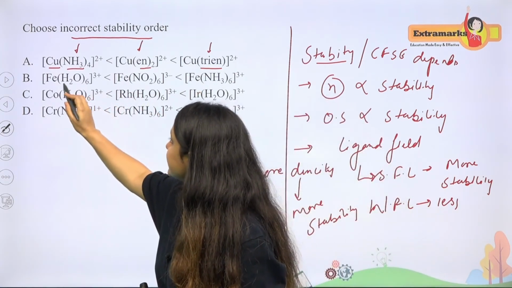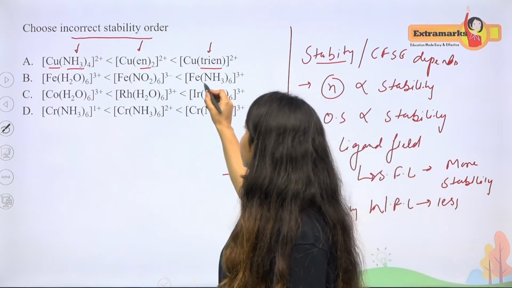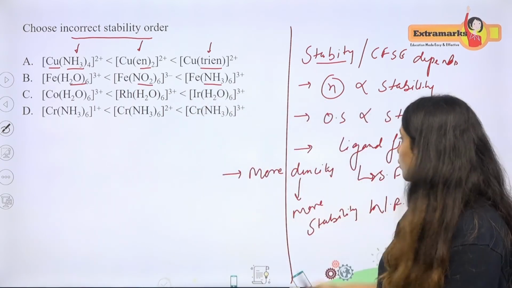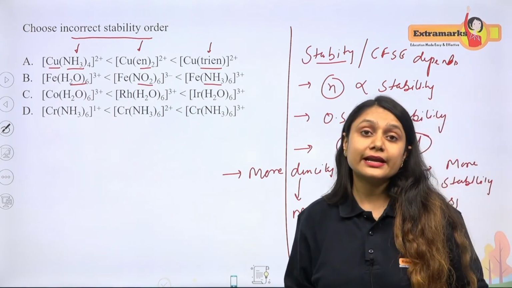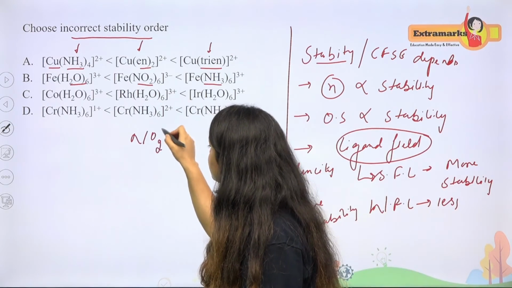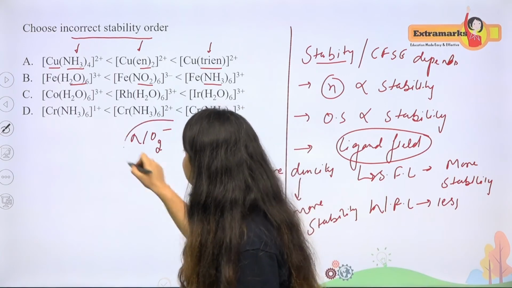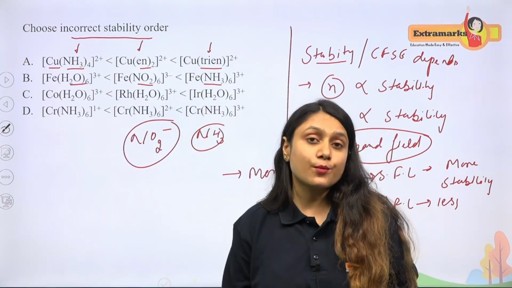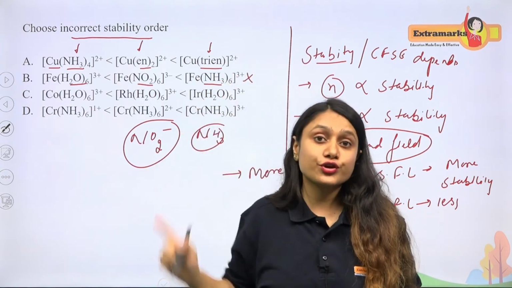Another is, as you can see, all the complexes are of iron, but the ligand is different here. So here ammonia, then NO2, then H2O. Just now I told you guys, ligand field, they depend. The stronger the ligand, the more is the stability. Now NO2 minus is a stronger ligand than NH3. So this is a stronger ligand, so its compound will be more stable than the compound which contains ammonia as a ligand. So this is the incorrect statement, and this is going to be our answer.